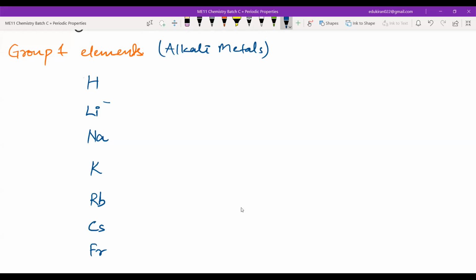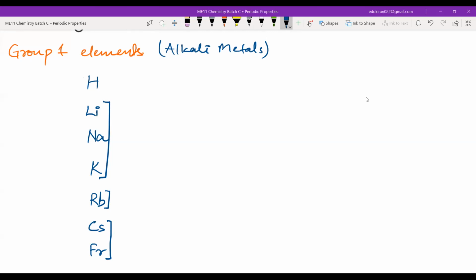One of my seniors told me to repeat this 10 times: Li Na K Rb Cs Fr. He didn't tell me anything about the elements. He said repeat it 10 times. When I saw the periodic table in 11th standard, I understood that this is what he was trying to teach me. So that is how I learned.